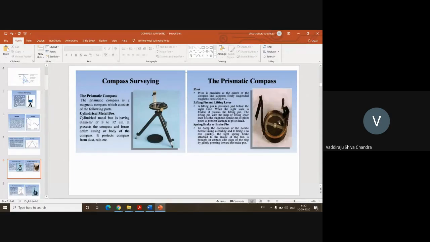What is the purpose of a prism in a prismatic compass? The values which are available on this graduated circle are in reverse form. They are engraved in a reverse form. So if you are using a prism, you will be able to see the values in the correct form.